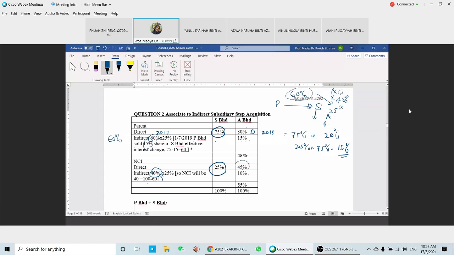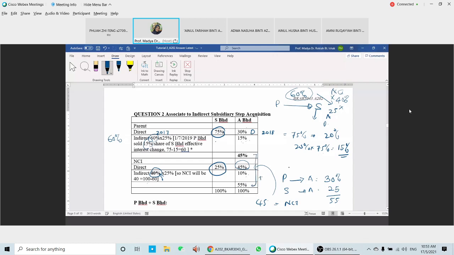So indirectly in A, parents have 45%. Where do we get that 45%? B has an investment in A of 30%, and then S has an investment in A, another 25%, so altogether 55%. So the NCI is going to have the other 45%: directly 45%, indirectly 10%, so altogether 55%. When you prepare the table, make sure that the total is 100%.